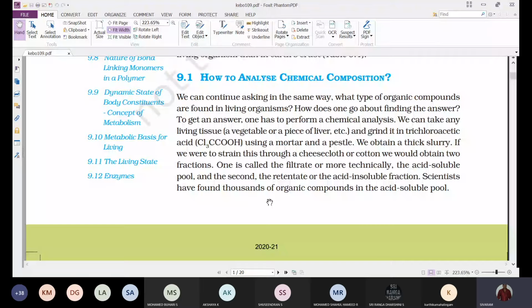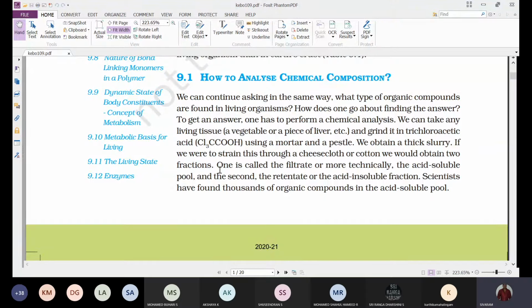So we obtain a thick slurry. If we were to strain this through a cheesecloth or cotton, we would obtain two fractions. One is called the filtrate, or more technically the acid soluble pool. The second is the retentate, or the acid insoluble fraction.